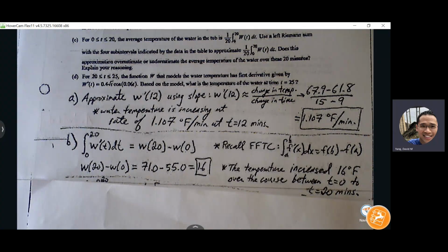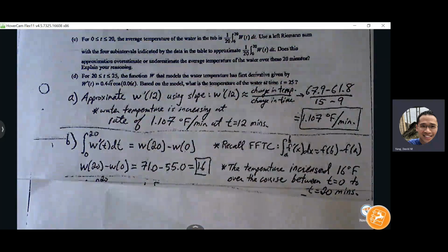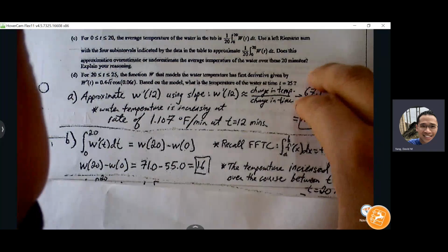Okay, for part C, between 0 and 20 minutes, the average temperature of the water in the tub is given by this integral formula. So this is the average value theorem here. That's why it's average temperature here. So let me remind you, average value theorem.